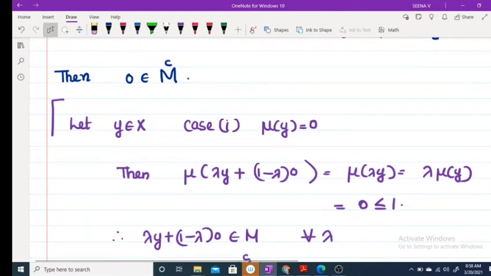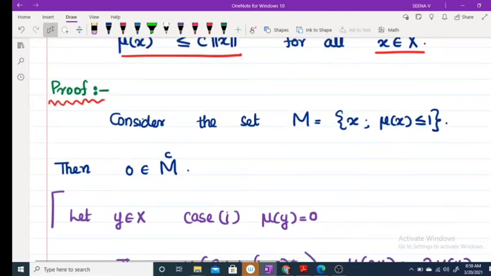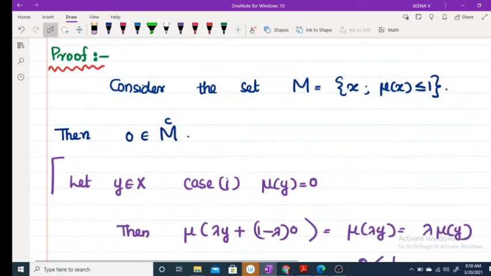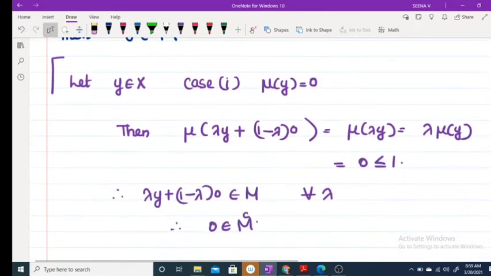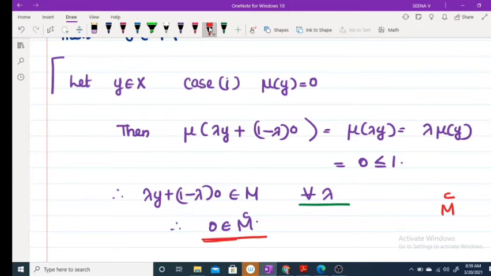If mu of x is less than or equal to 1, then that x must be in M. So lambda y plus (1 minus lambda) times 0 belongs to M for every lambda. Just go through the definition of M^c; I am not repeating it. From here we get that 0 belongs to M^c, since this is true for every lambda.